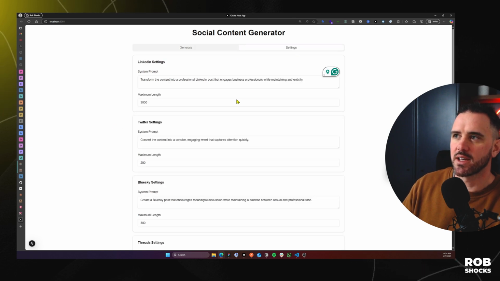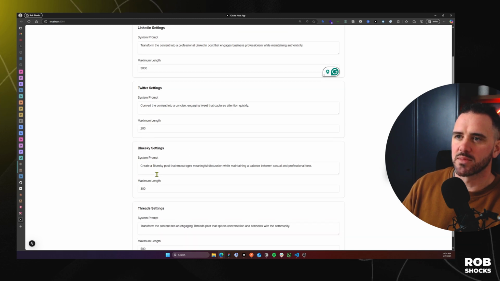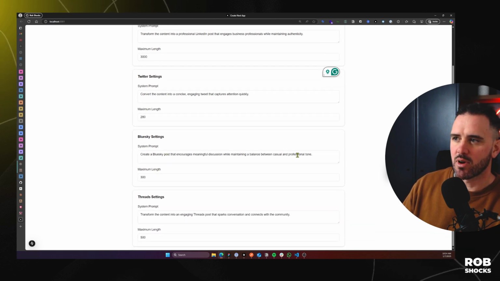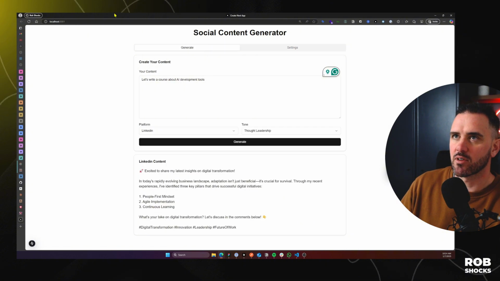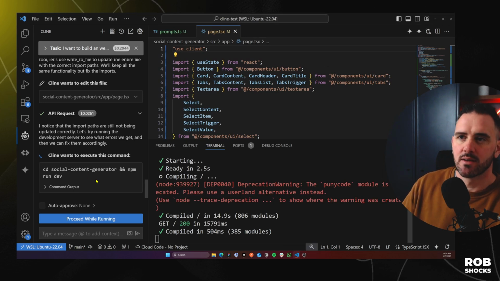And then in my settings page, I've got each one of the platforms, and then a system prompt that will go with that, and you know, the length, maybe limits on those particular platforms. Okay, so that's pretty good for 30 cents worth of credits. Let's jump back into the tool again.